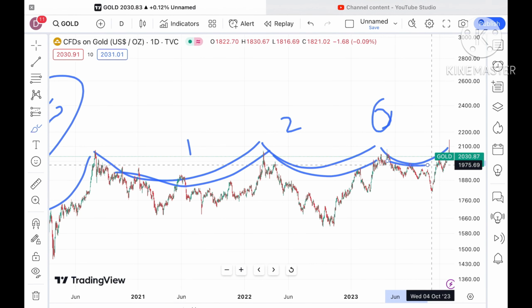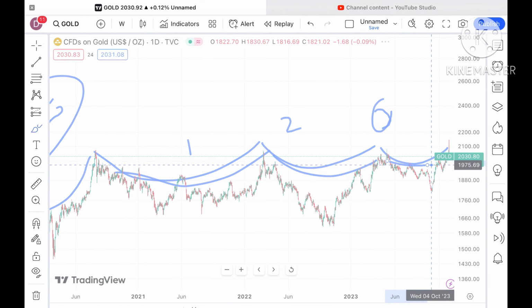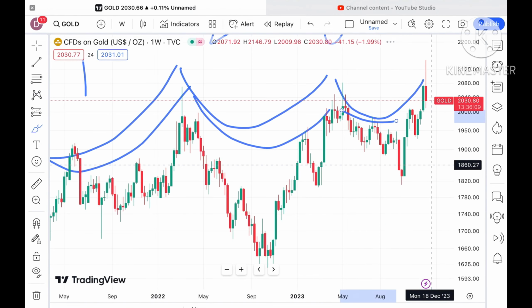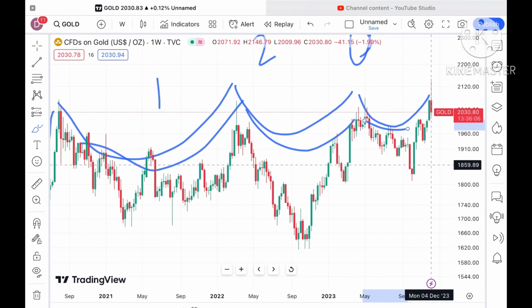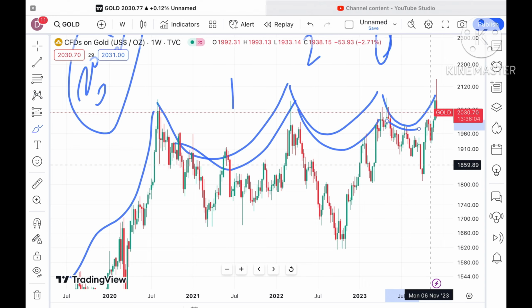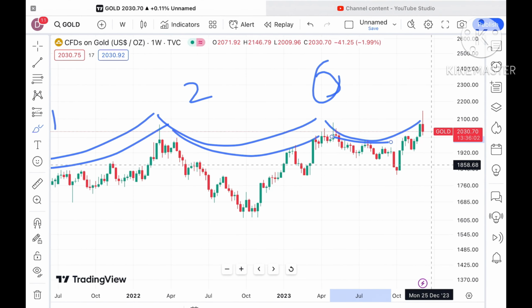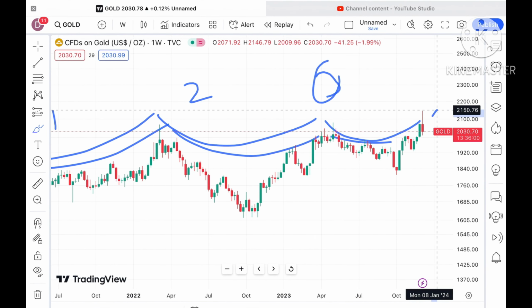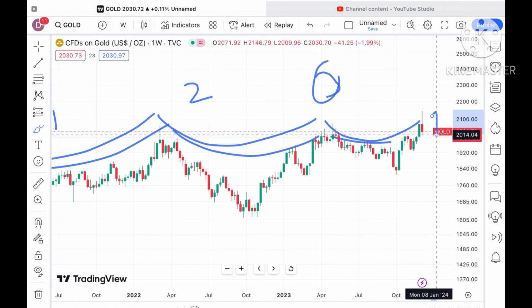Now let's go to the weekly chart. You will understand clearly how it is moving. If you look at this clear chart, for this particular week there is a continuous downfall, because a high was also made at a level of around $2149, and a low was made at a level of around $2010.